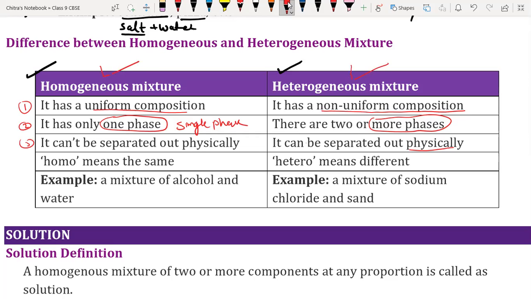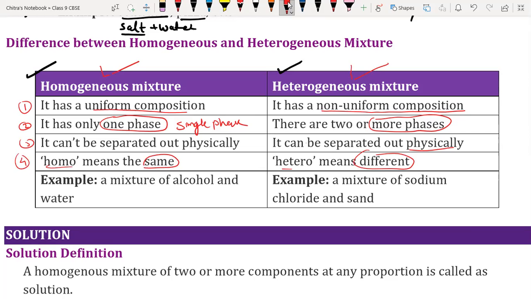Fourth difference: homo means the same, meaning they are present in the same phase, and hetero means different, meaning the substances are present in different phases. So this is all about the difference between homogeneous and heterogeneous mixtures.